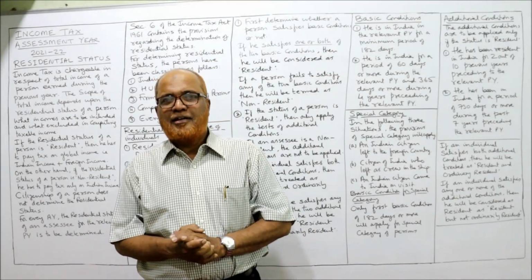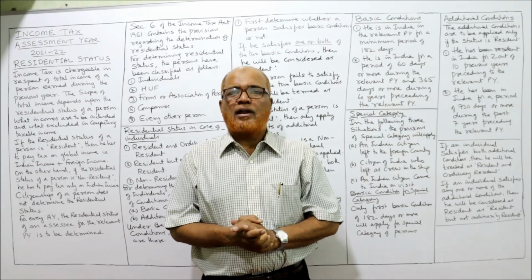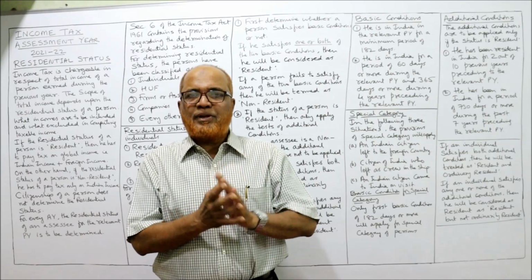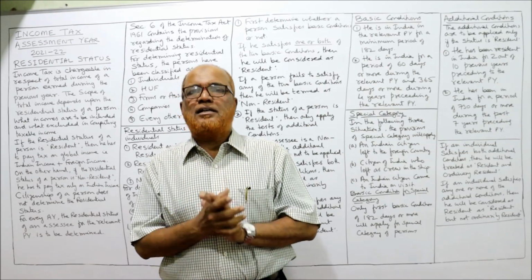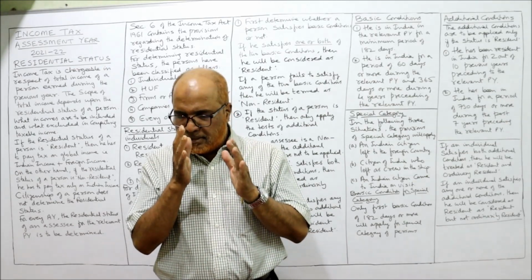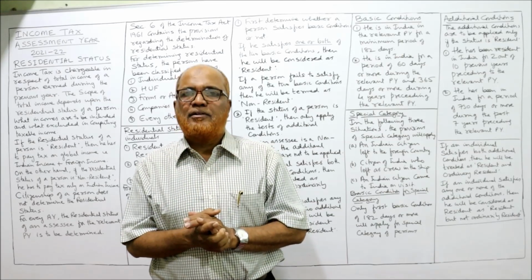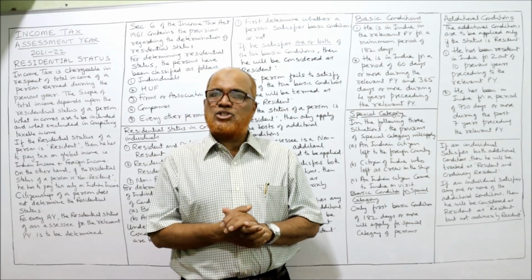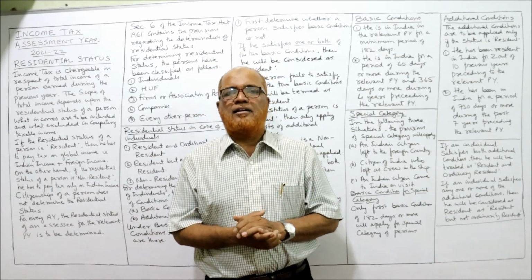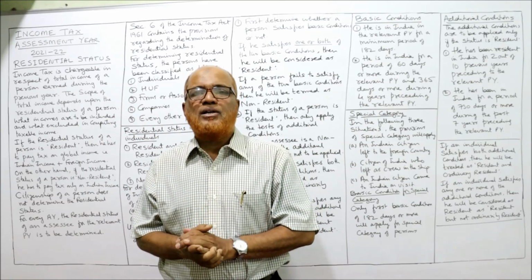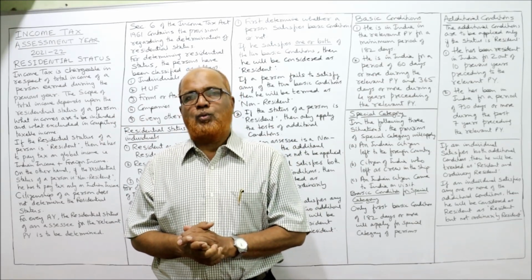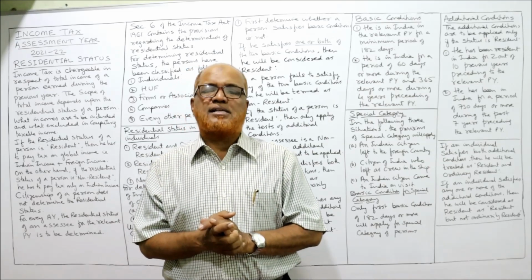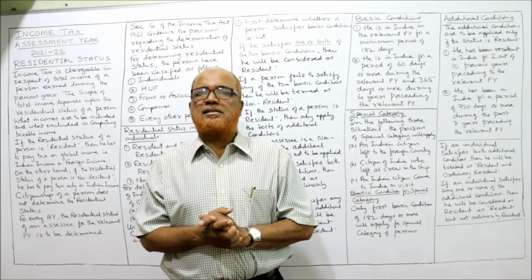I'm Hasham. In this video, I'm going to explain the residential status of an assessee. In the previous two videos I've completed agricultural income and incomes exempted from tax. All these things I've explained in the last video. If you have not watched that, I suggest you go to the playlist of my channel, select the subject income tax for the assessment year 21-22, and watch those videos, to be acquainted with the provisions of the Income Tax Act regarding agricultural income and exempted incomes.